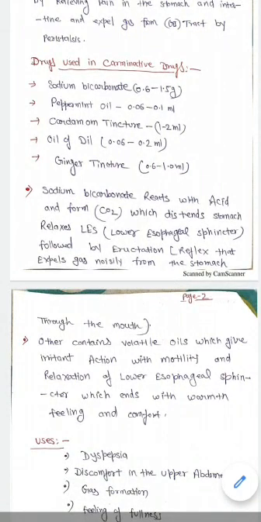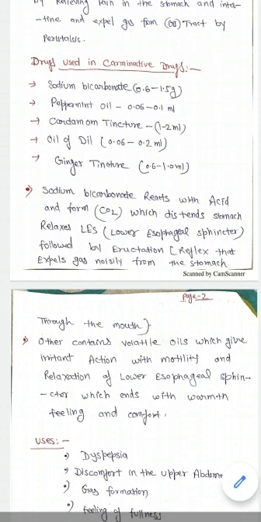The other agents belonging to this class are volatile oils, and volatile oils basically act by their irritating action. They cause local irritation in the stomach or in the intestine, which increases the motility and relaxation of the lower esophageal sphincter, which ends with a warmth feeling and comfort.